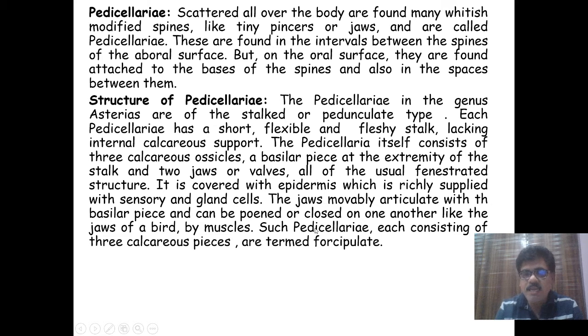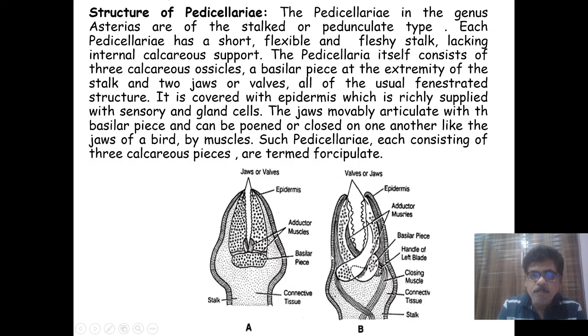Such pedicellariae, each consisting of three calcareous pieces, are called what? The forcipulate type of pedicellaria. Which type of pedicellaria is there in Asterias? The forcipulate type. And how many ossicles are present? Three ossicles: one is a basilar piece and two are the jaws.